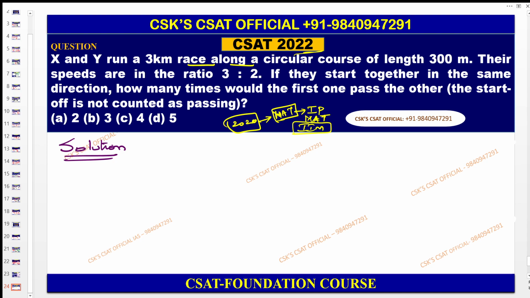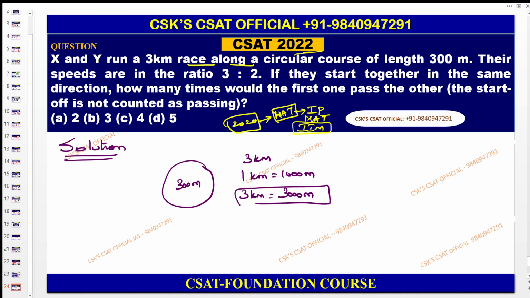So here, listen, X and Y run a 3-kilometer race along a circular course of 300 meters, one circle. 3 kilometers. You know 1 kilometer is equal to 1000 meters, then 3 kilometers is equal to 3000 meters. They have to run, X and Y. You can take this as a starting point also.